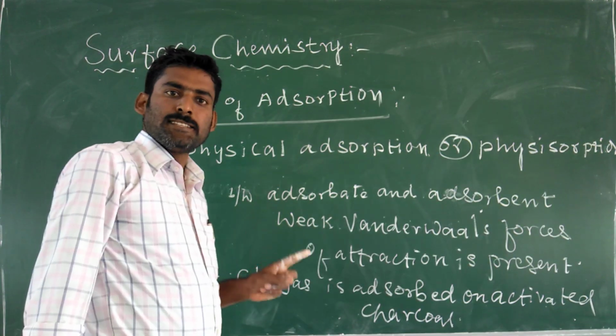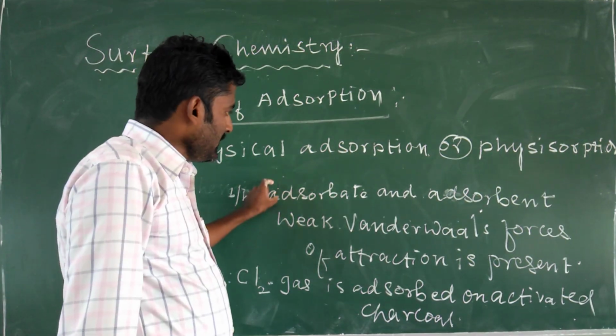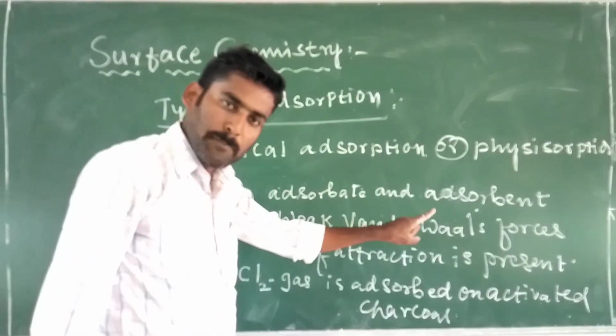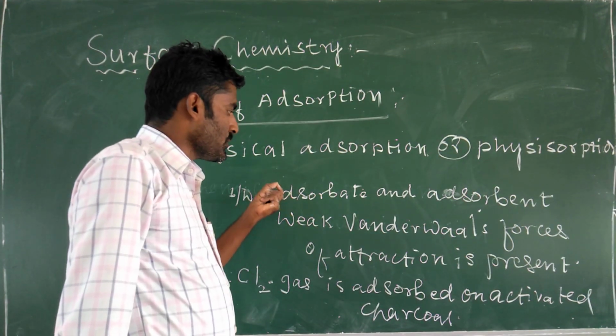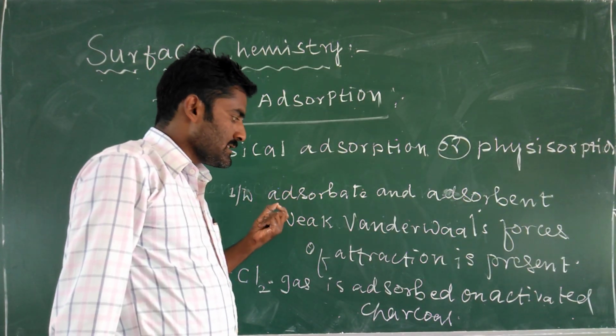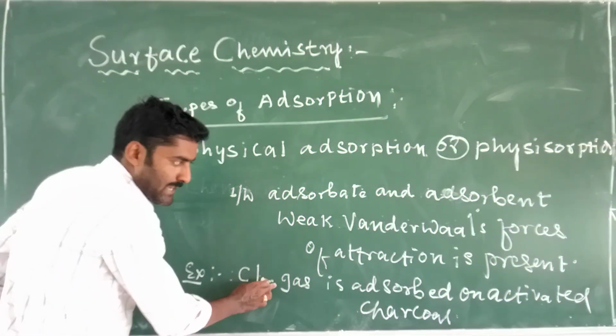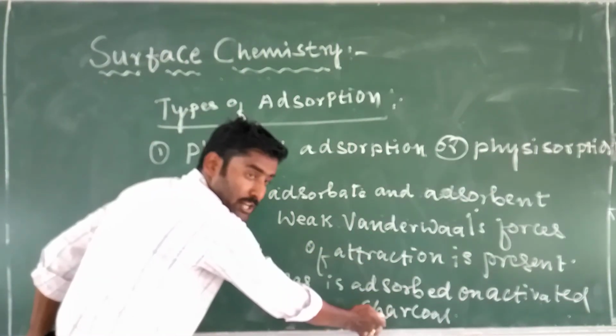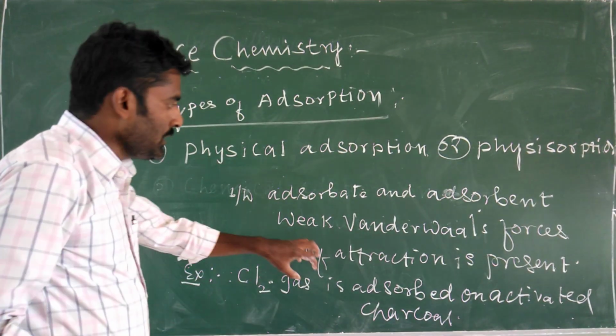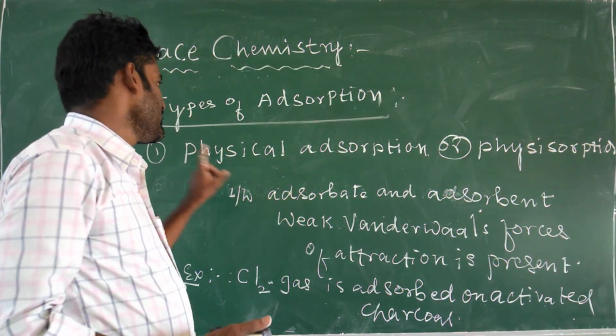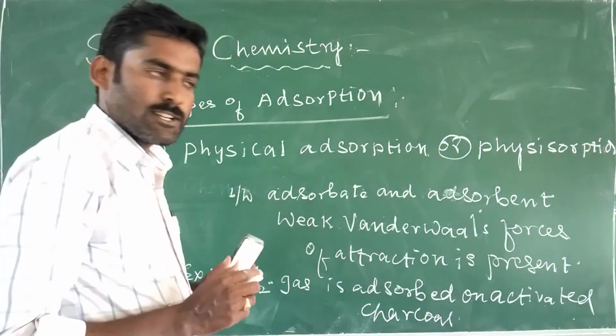So in physical adsorption, between the adsorbate and adsorbent, weak van der Waals forces of attraction is present. Example is chlorine gas and activated charcoal are held together by weak van der Waals forces. So that is called as physical adsorption.